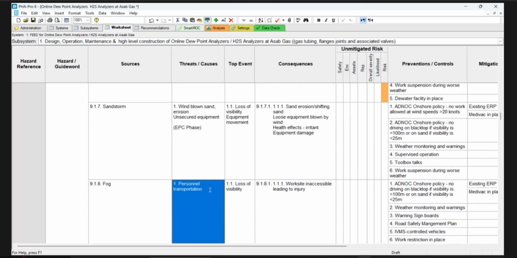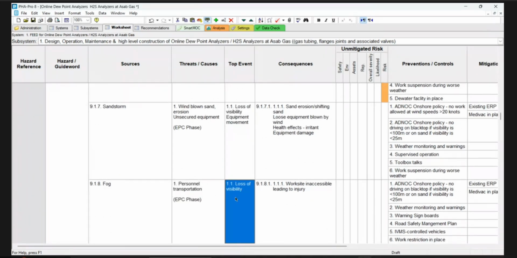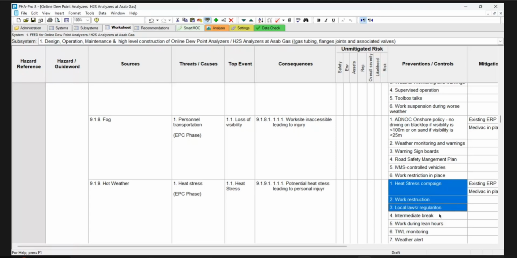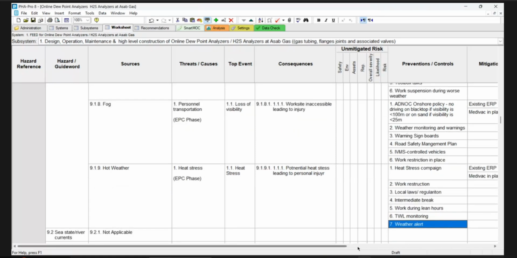This is standard for fog because we are going to transport the people. And we have got the same thing. This is standard recommendations and standard control measures. Heat stress is the standard for EPC phase because you are going to have that NOC weather control procedure. And we have got campaign, work restriction, local law, intermediate breaks, work during lean hours, TWL monitoring, and weather alerts are there as per that NOC system.